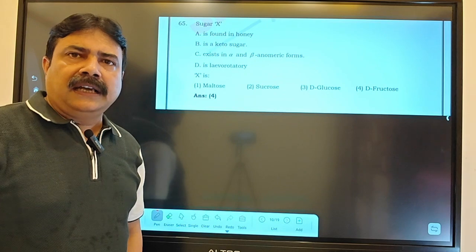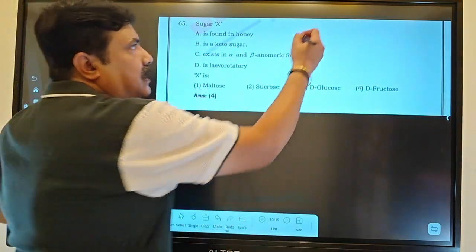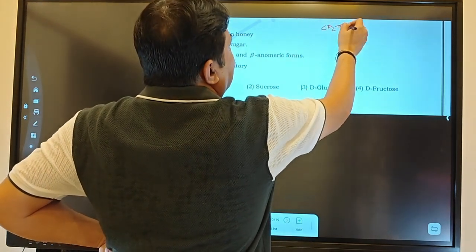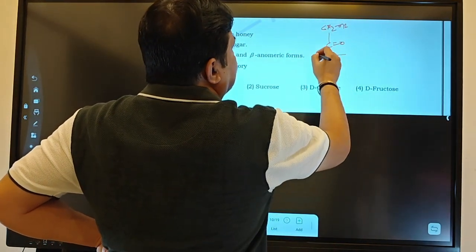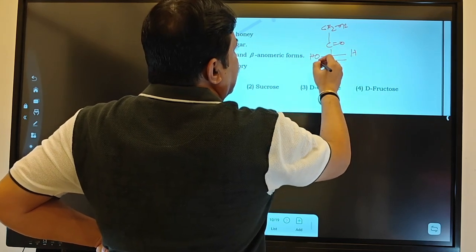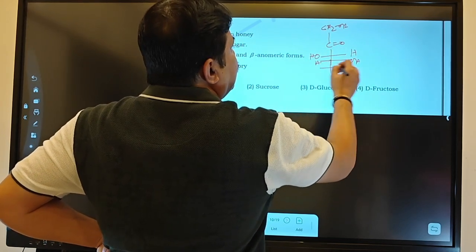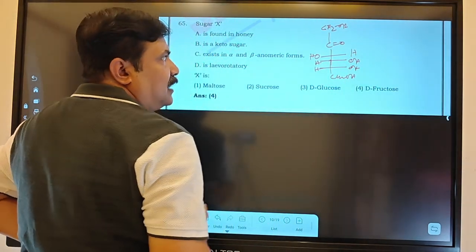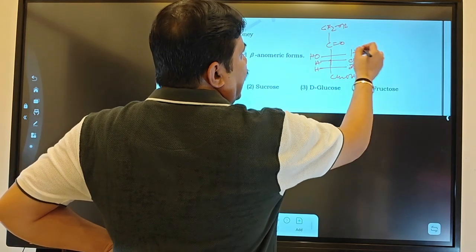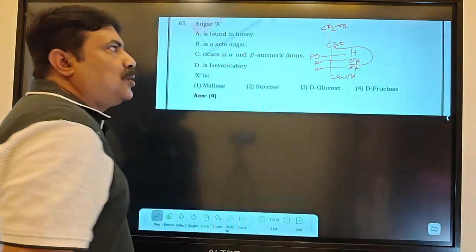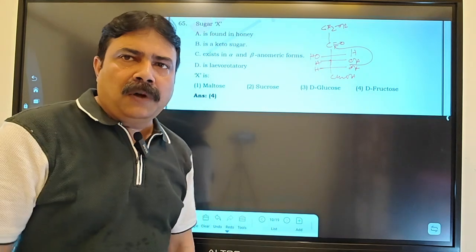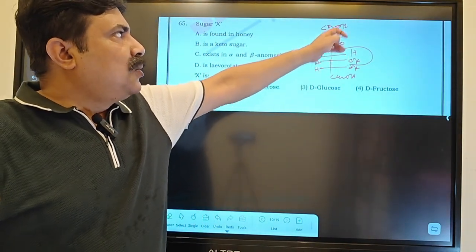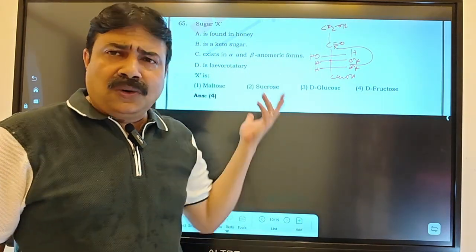Now, look very clearly at the structure of fructose. The structure is like this: CH2OH, after that C double bond O, after that HO, H, after that H, OH, H, OH and CH2OH. This is fructose. Now, this OH will attack over here and this opens up. It will go to the cyclic form, which is the pyranose form of fructose. And whenever this opens up, OH can go to the right side or OH can go to the left side.